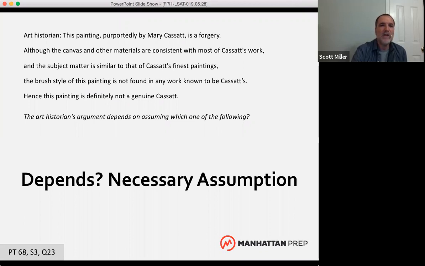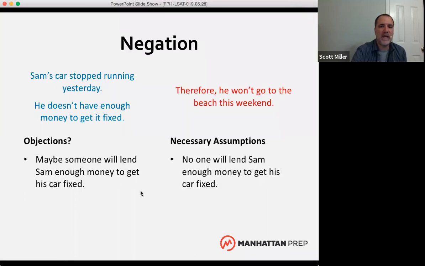All right, so let's look for a moment at this objection: maybe someone will lend Sam enough money to get his car fixed, and this necessary assumption, no one will lend Sam enough money to get his car fixed. If you look at the relationship between the two, those two statements negate one another. What I mean by that is they can't both be true at the same time, right?